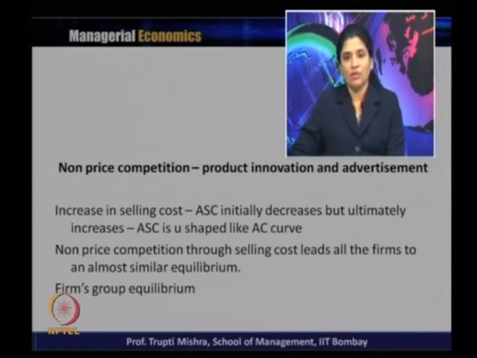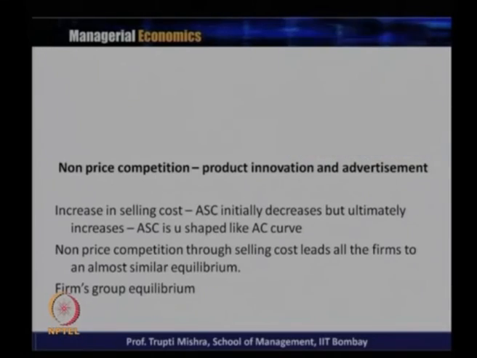Non-price competition through selling cost leads all the firms to an almost similar equilibrium, and by adding the selling cost we can again check the firm's group equilibrium when the production cost also consists of the selling cost. So we will understand the group equilibrium and the criticism of Chamberlin's theory of monopolistic competition, and we will talk about the oligopoly market structure and its different models in our next session.